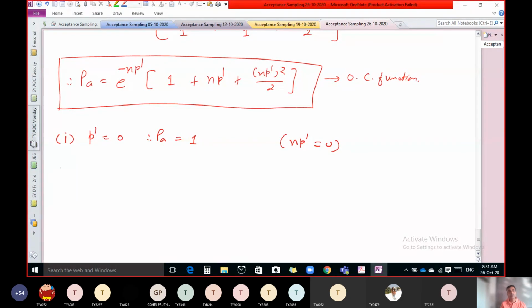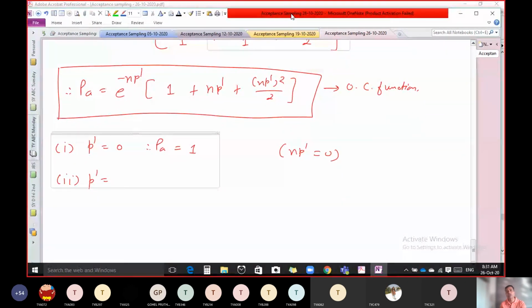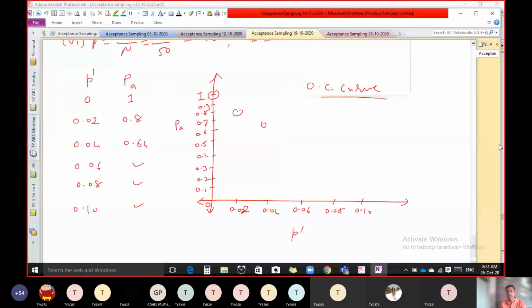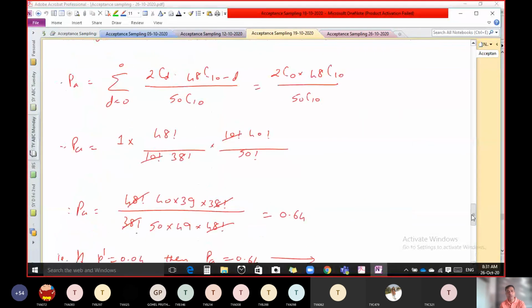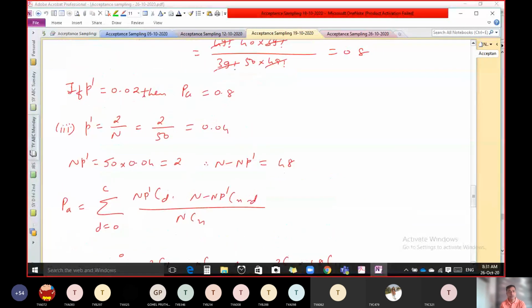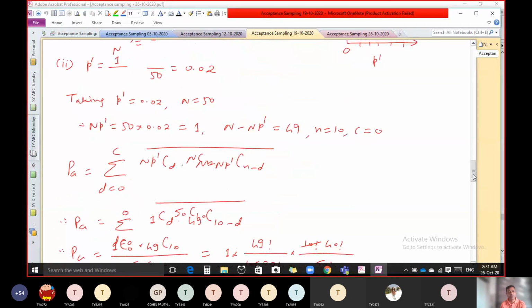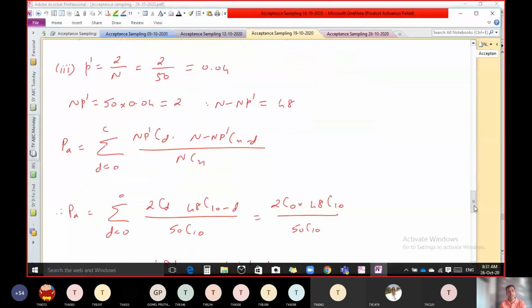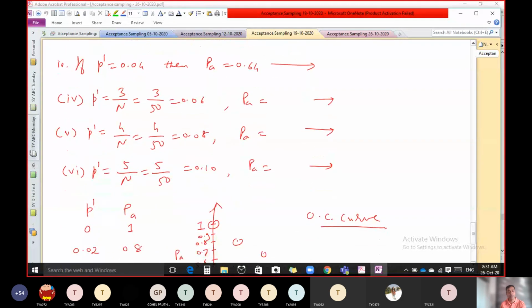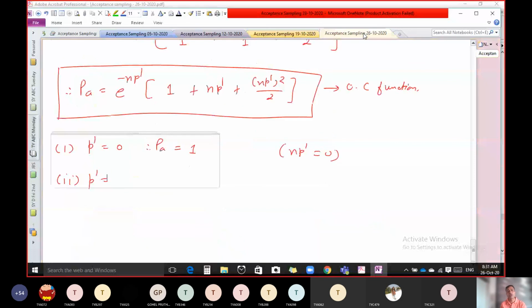Now you have to assume 5 more values. Which values? Listen carefully. In the hypergeometric distribution we assume different values of P dash like 1 upon capital N, 2 upon capital N, 3 upon capital N, 4 upon capital N, 5 upon capital N. Here, instead of capital N, you have to use small n.